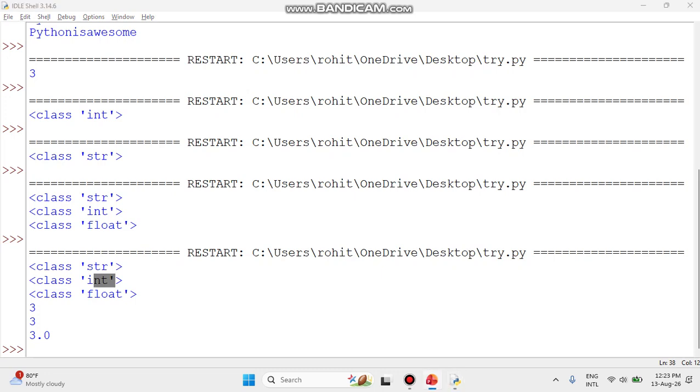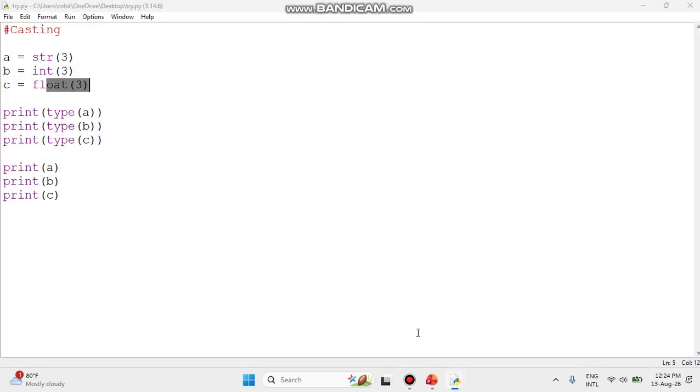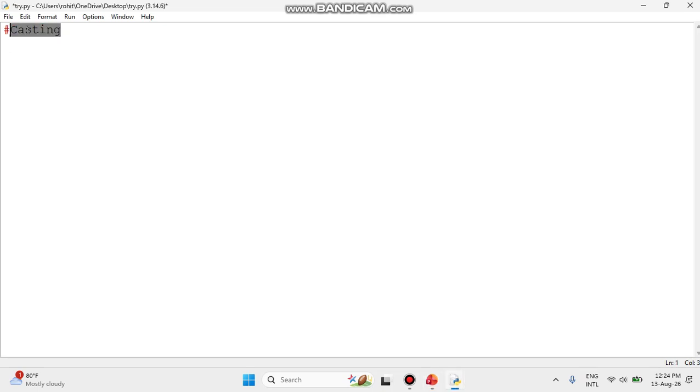Now after this, I think many times you have seen in Python, or maybe in a different programming language, we are using single quotes and double quotes, isn't it? Let me do one thing for your understanding. Right now I'm going to remove this, and add single or double quotes. Everyone asks: a string variable can be declared using either single quotation or double quotes, isn't it? So what is exactly the difference?